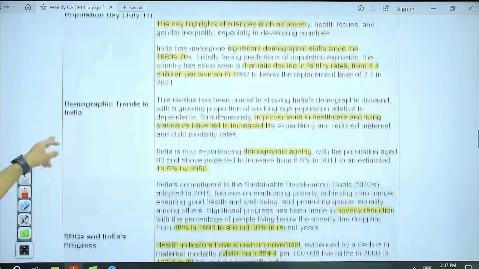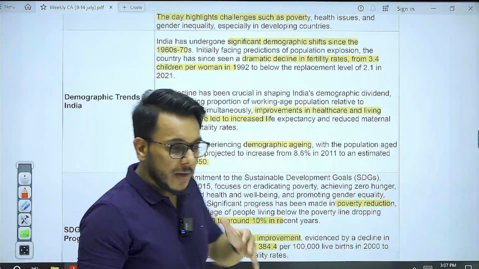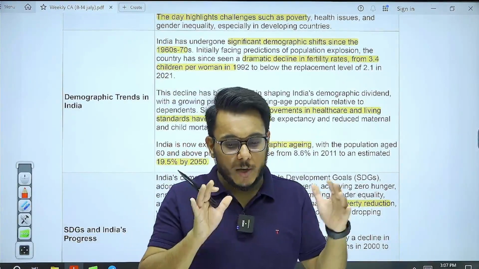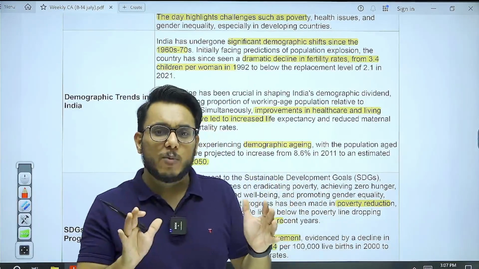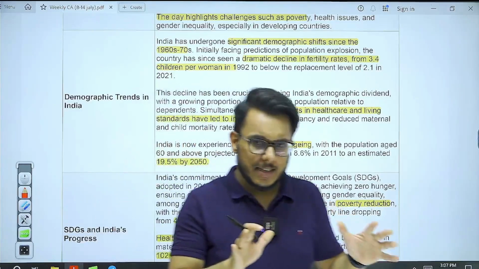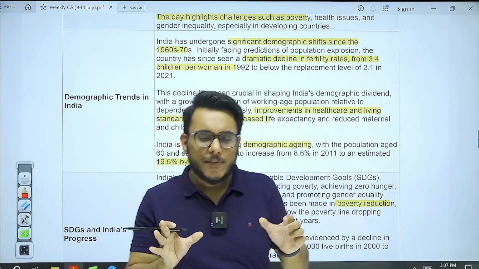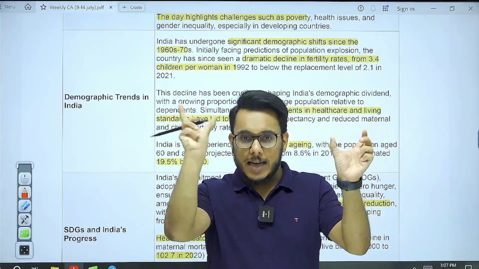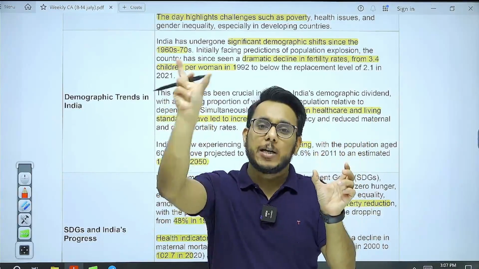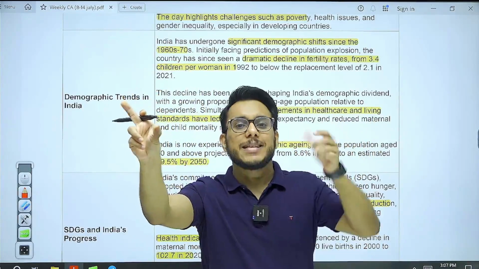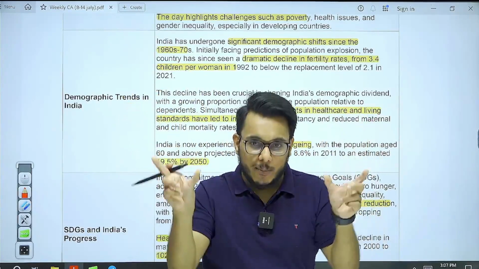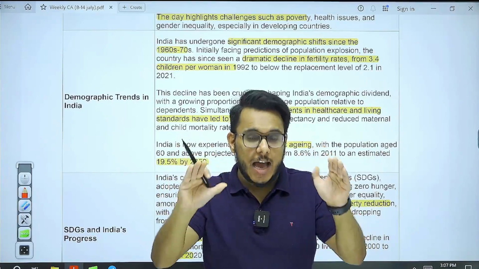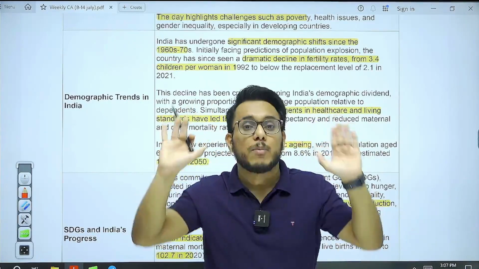Also, here we see what has happened. First of all, India is right now going through the window of a demographic dividend. Now, what is this demographic dividend concept? Let's understand this. Demographic dividend is made up of two words, demographic and dividend. Demographic means something related to population, and dividend means an advantage, a benefit. So, demographic dividend means a peculiar advantage that a country will have because of a young population.